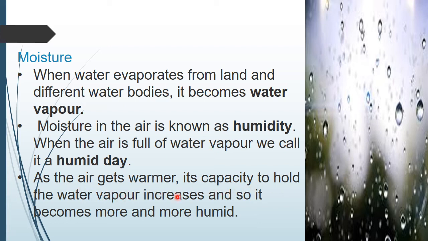As the air gets warmer, its capacity to hold water vapor increases. So it becomes more and more humid. Sometimes the air will be very hot, right? During that time, its capacity to hold water vapor will increase. So it can hold much water vapor and becomes more and more humid. Humid means more water vapor. We call it humid.